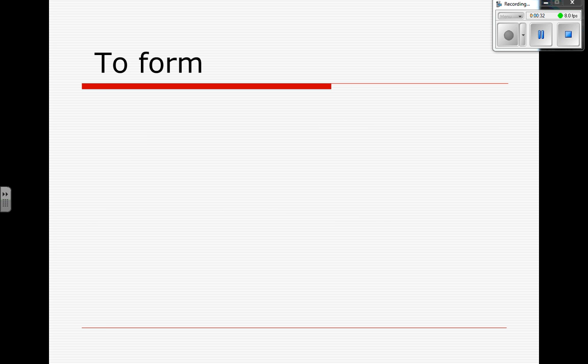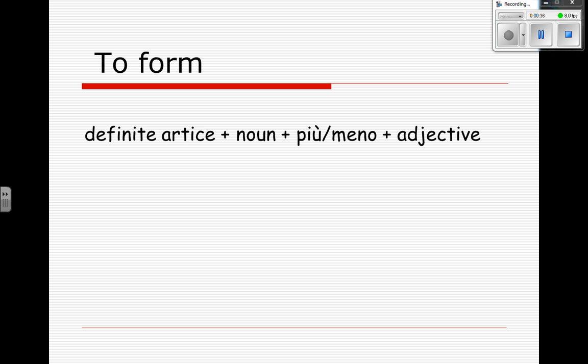Well, how are we going to form it? I just want you to remember this equation. You're going to use the definite article, the noun, the word more or less, then your adjective. So, the boy most tall, the girl least tall. Pretty easy. Everything, however, needs to agree with the noun.